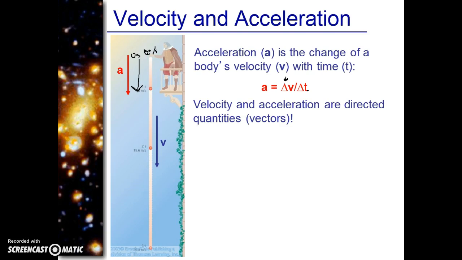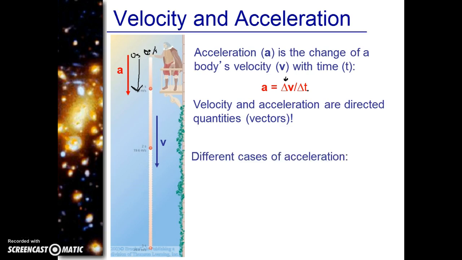We love that number. All right, so velocity and acceleration are directed quantities, which means they are vectors, and that means that you have to have a direction with them at all times. So velocity is the rate of speed. It's speed with direction. And acceleration is the change in motion with direction.